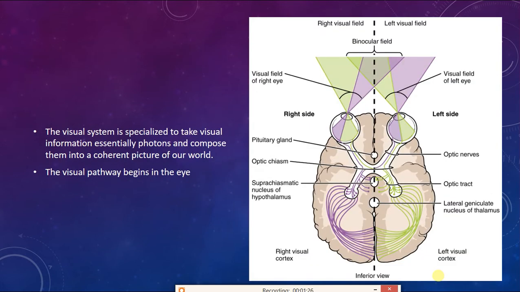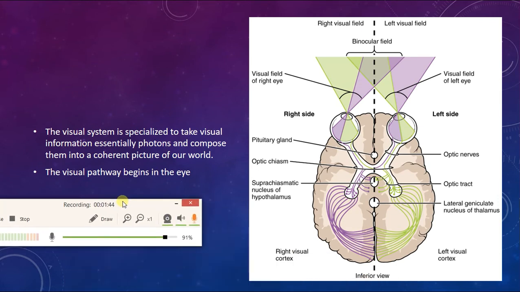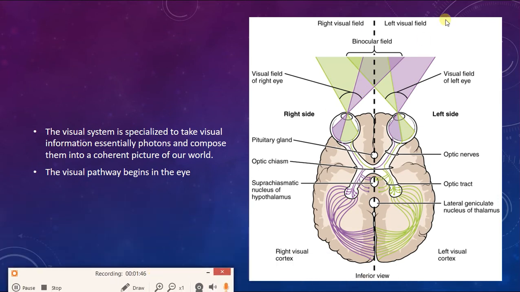So the visual system is specialized to take visual information, which are essentially photons from the light, and compose them into a coherent picture of the world. The visual pathway, as we have just discussed, begins in the eye. Now, as you can see, this is an overall view of the visual pathways, which eventually gives us a binocular field of view.